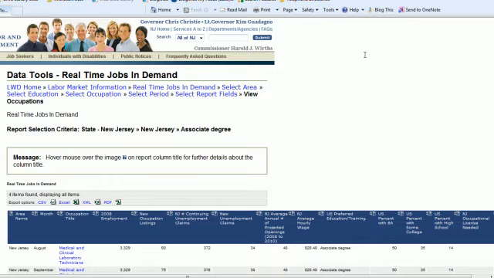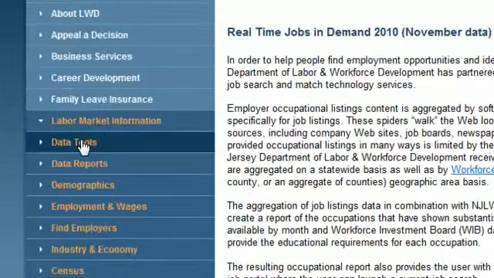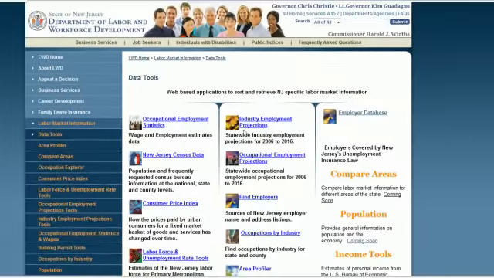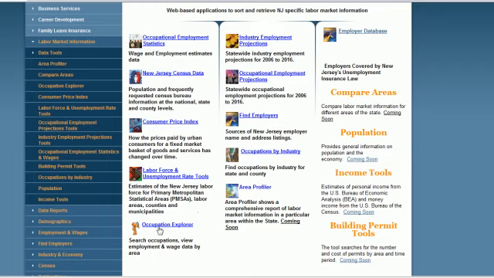The next thing that she took us into, we're going to use that Real Times Jobs in Demand link on the breadcrumb. And she took us over to Data Tools. And in Data Tools, we have a lot of other choices that we can find. And we went into Occupation Explorer.